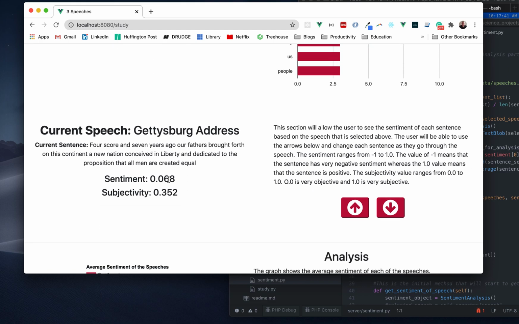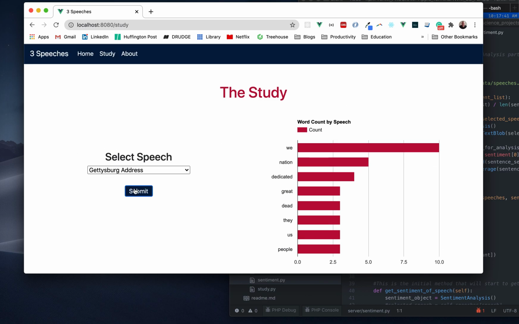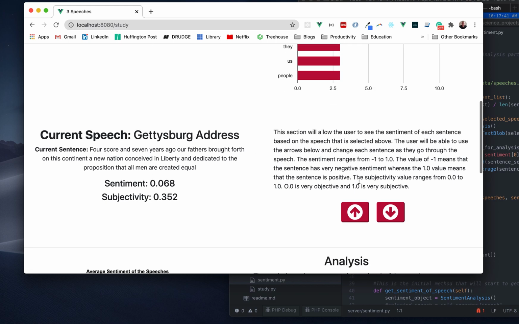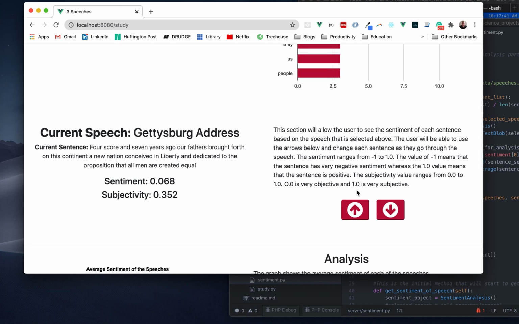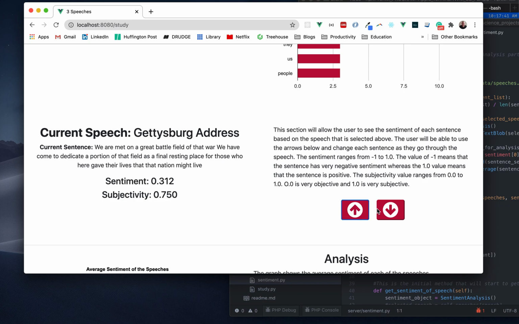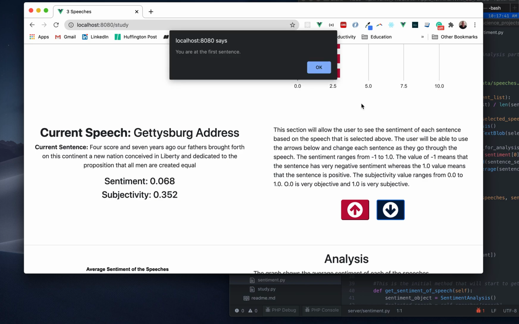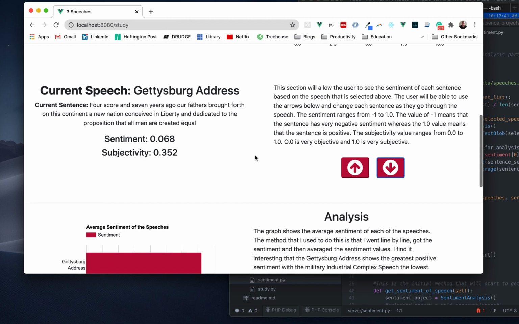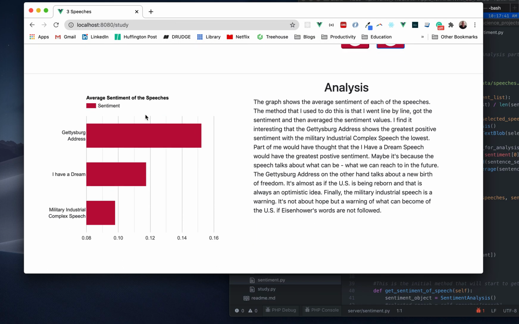So here, based on the speech you select up here, it shows you the sentiment and the subjectivity of each sentence in the speech. And I talk a little bit about what that is here. That's basically straight from the TextBlob website. So I can go and change the speech here, and it'll tell you, go back, and if we go less than that, it'll give you a warning that you're at the first sentence, so you can't go back any further. Then here's an analysis, the average sentiment of the speech.